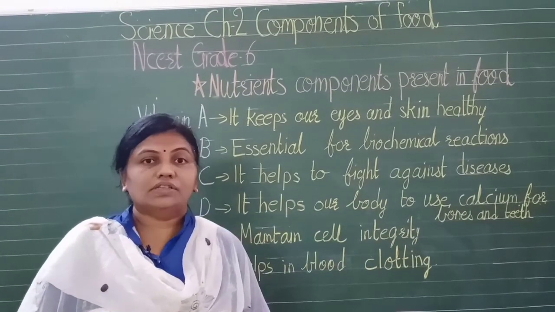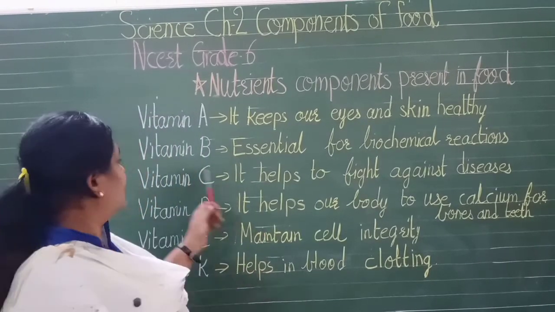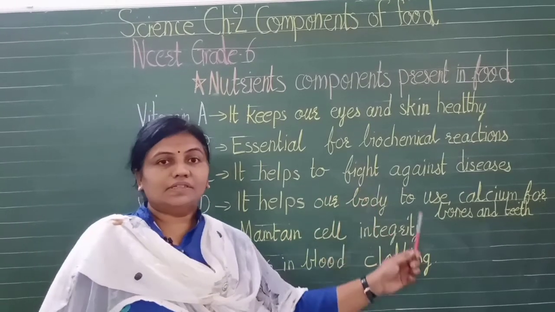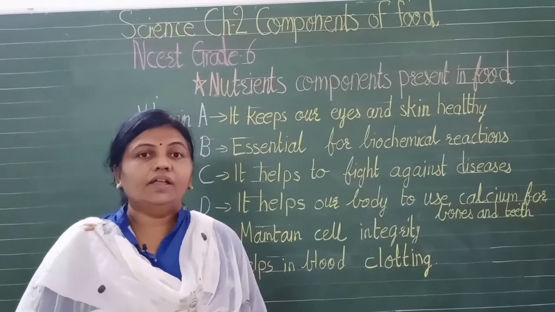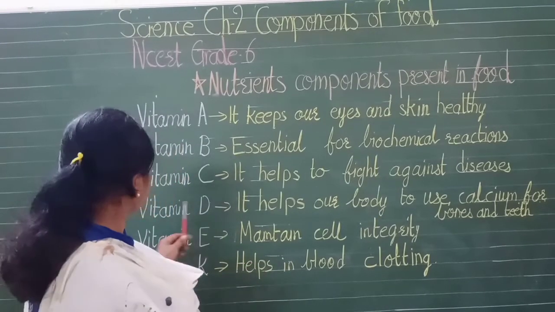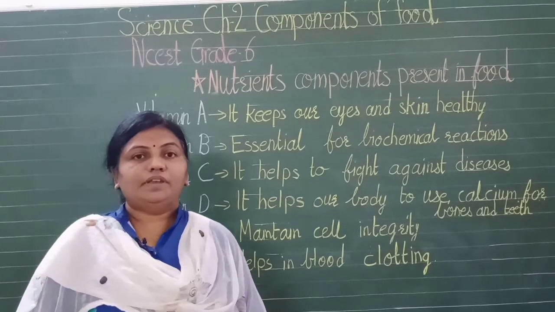Just like soldiers are saving us from the enemy, in the same way vitamin C will help us to fight against disease, and no bacteria will easily enter our body. Clear?